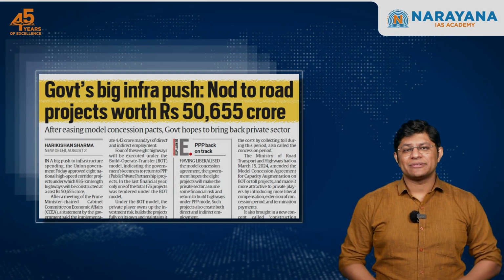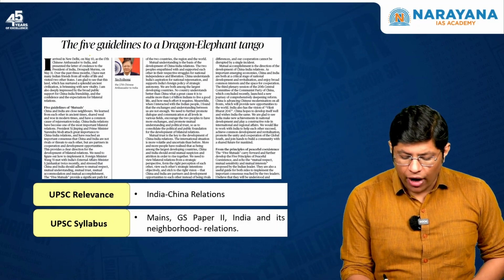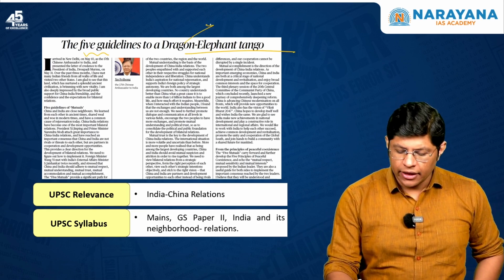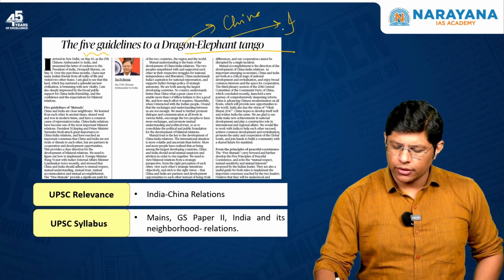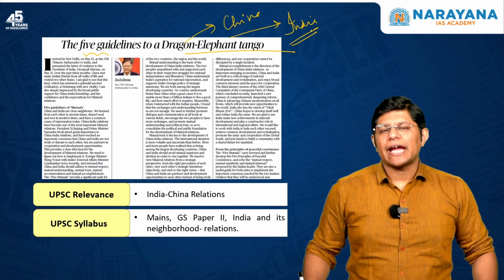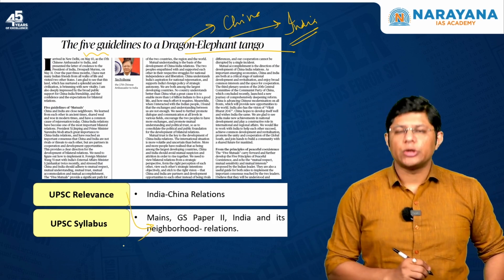So, let's get started. Students, the title of the first topic is the 5 guidelines to dragon elephant tango. Your dragon attributes to China and elephant attributes to India. Right. So, in this article, we are going to understand the India and China relations, and you can map this under GS paper 2. Right.